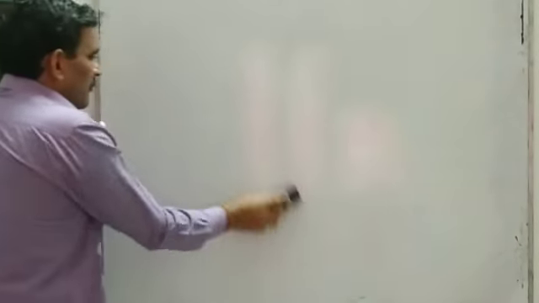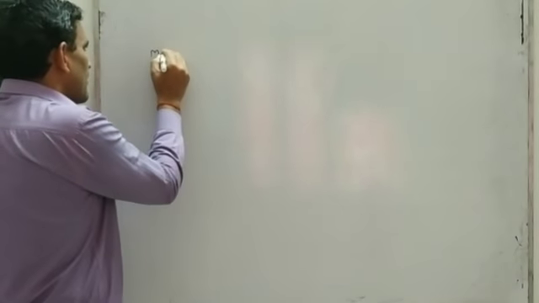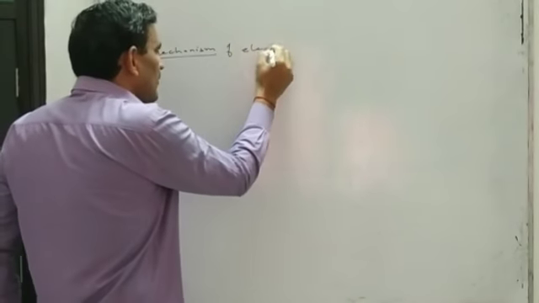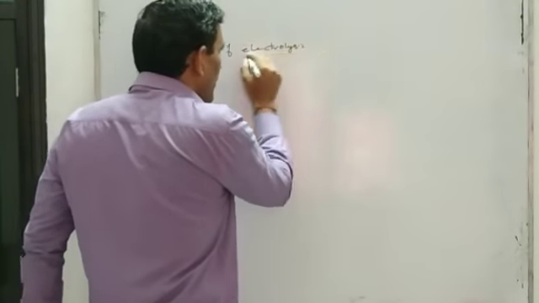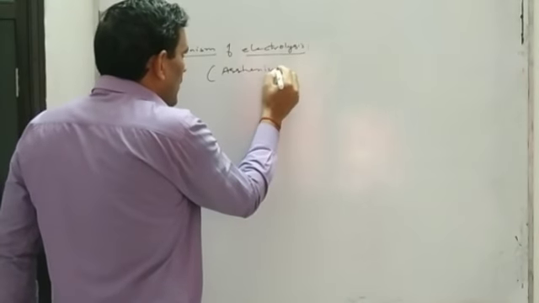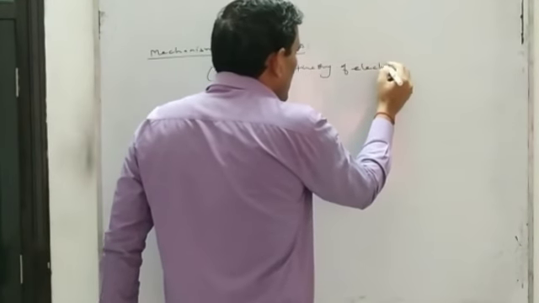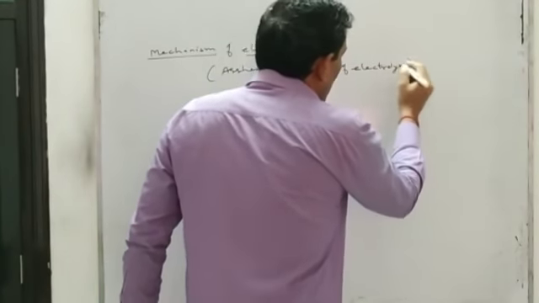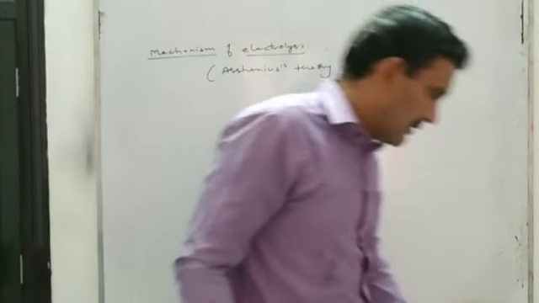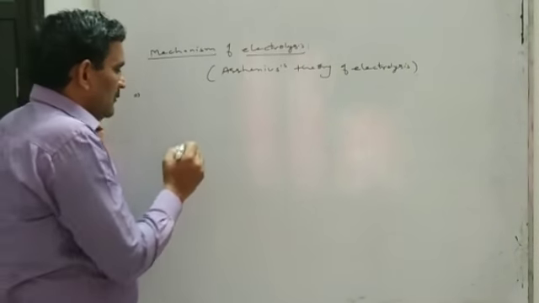Now we will discuss the mechanism of electrolysis, that is, the Arrhenius theory of electrolysis. That is, how electrolysis takes place. So this we will discuss with one example.